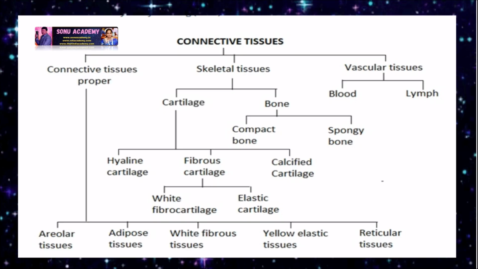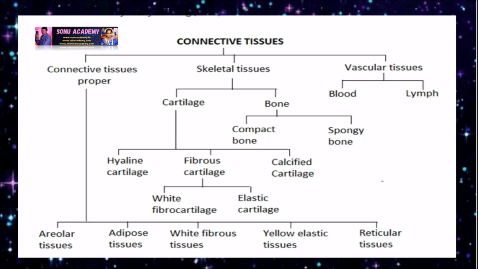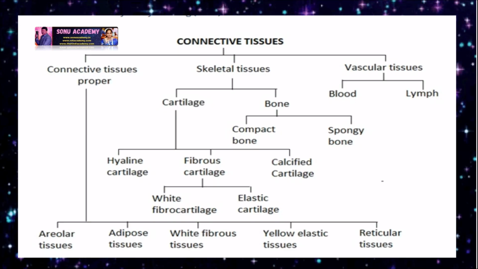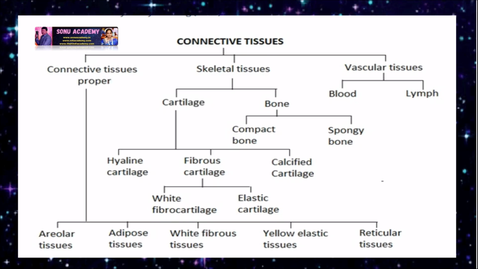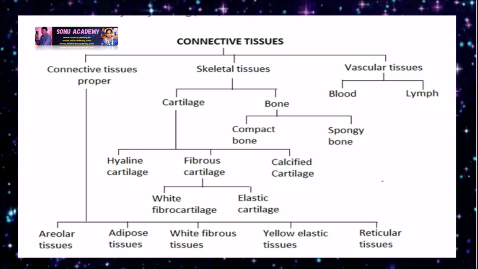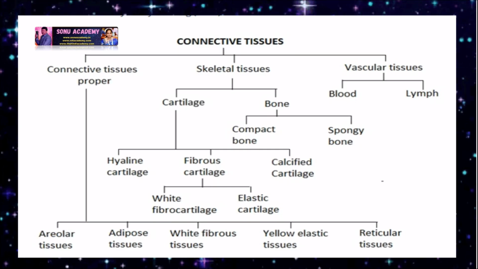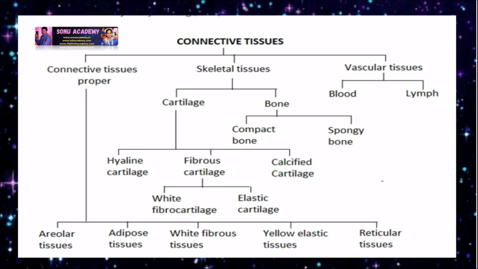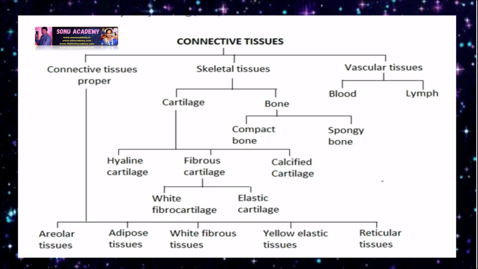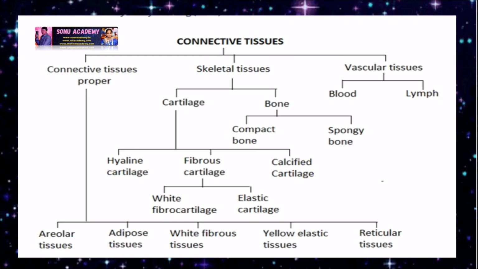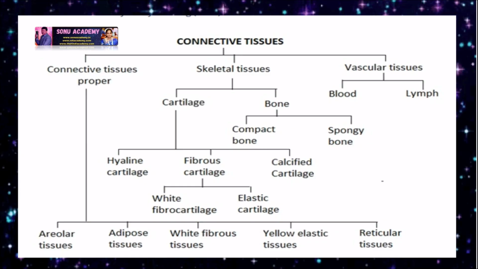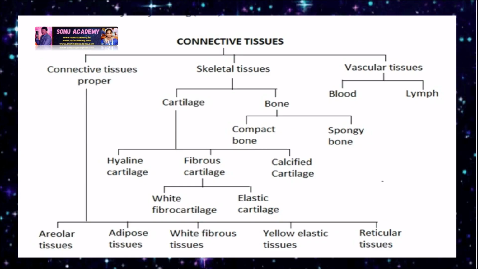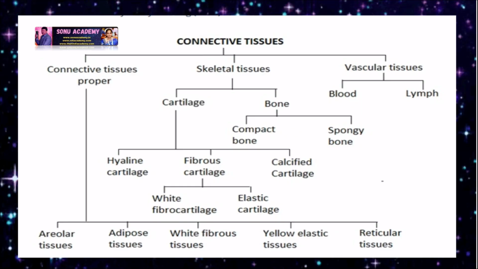Now let us discuss connective tissue. Connective tissue is mainly divided again into three types: one is connective tissue proper, second is skeletal tissue, third is vascular tissue. Coming to connective tissue proper, it is divided into areolar tissue, adipose tissue, white fibrous tissue, yellow elastic tissue, reticular tissue. Skeletal tissues are cartilage and bone, as we discussed. Cartilage is of hyaline, fibrous, calcified, and fibrous for white and elastic types. Bone is compact bone and spongy bone. Vascular tissues are blood and lymph.